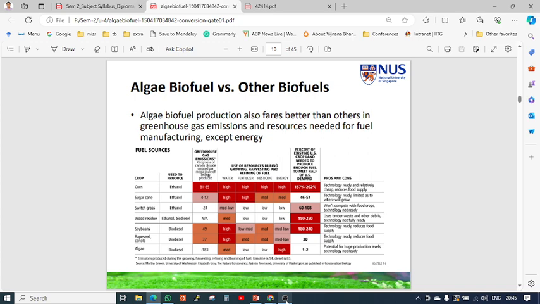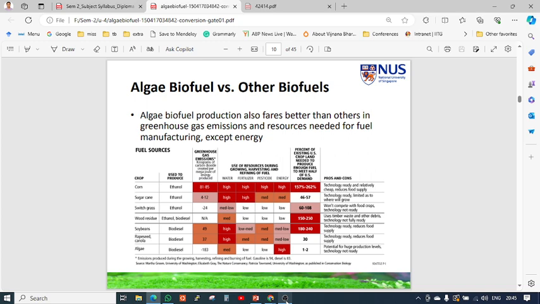As we compare, corn can produce ethanol, sugarcane can also produce ethanol, wood residue produces ethanol, and algae produces biodiesel. Look at the third column. The greenhouse gas emission is reduced by 183, which is the highest among all. So this is highly efficient, meaning it can capture a high amount of carbon dioxide as compared to the other plants.